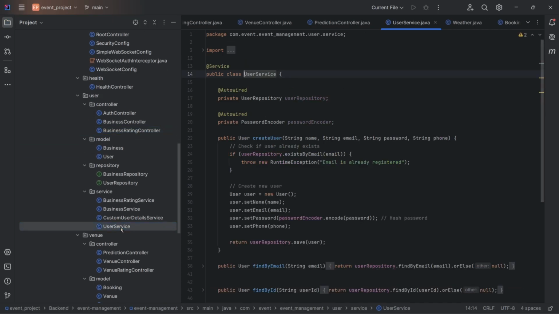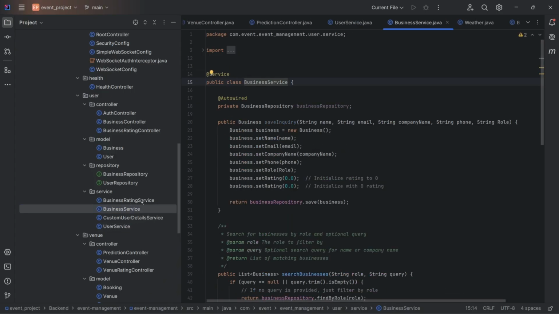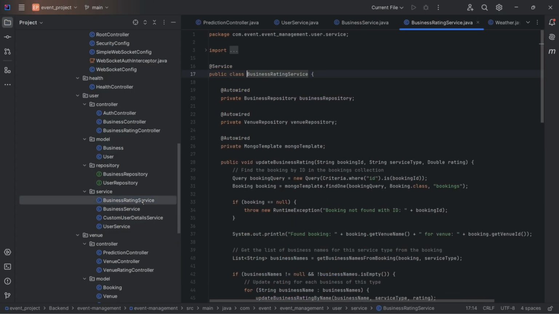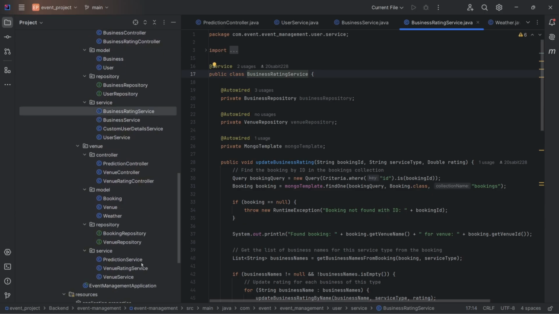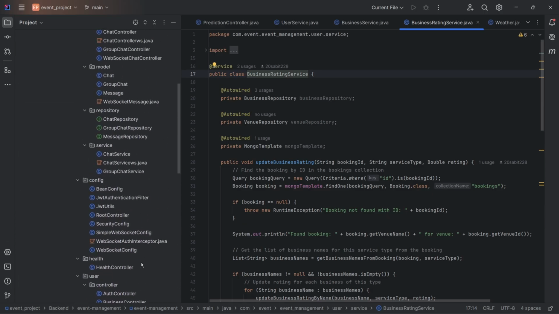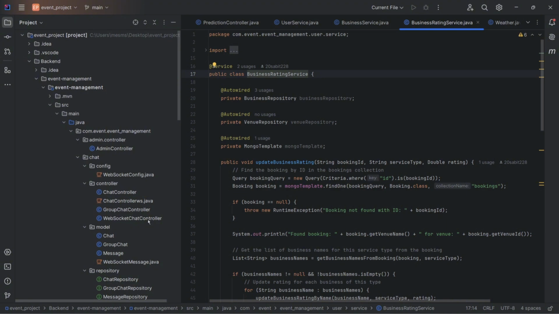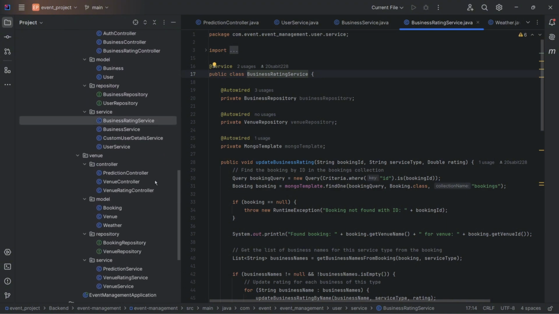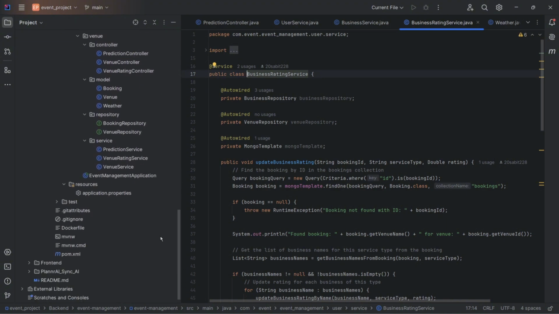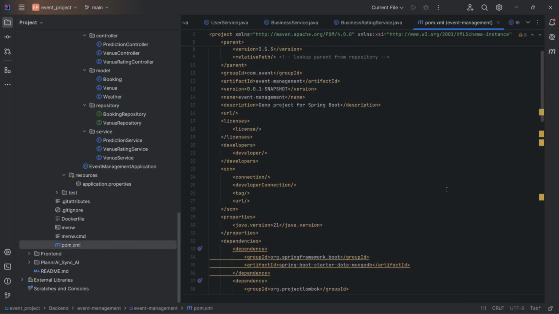User services for customers or registered users, then business service for the vendors and others, and rating service. Okay, that's overall the whole backend, and that's our pom.xml.